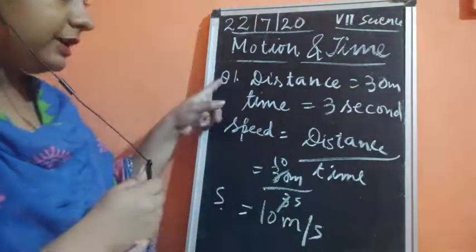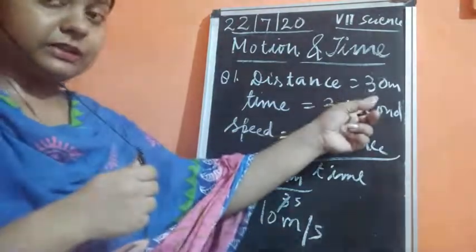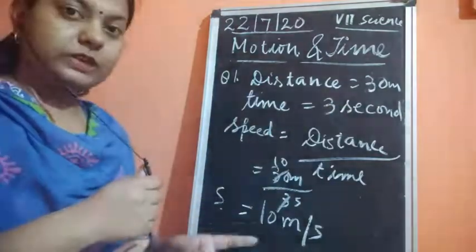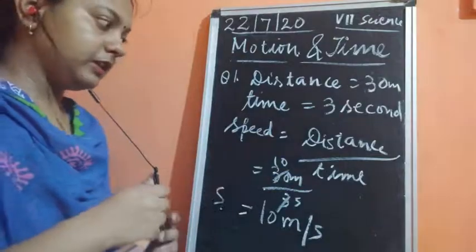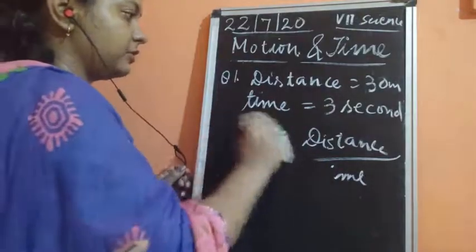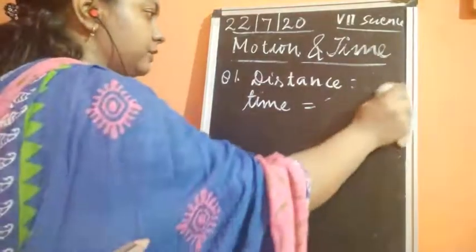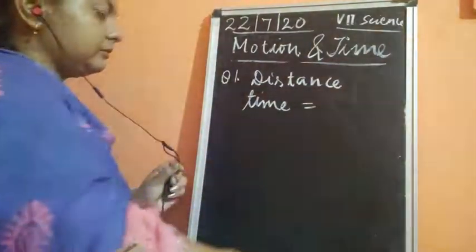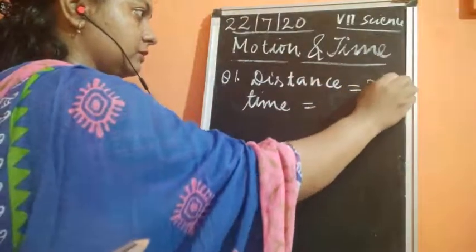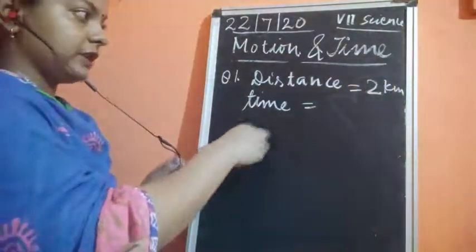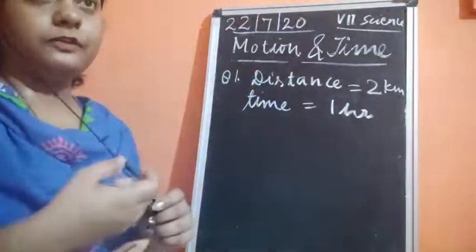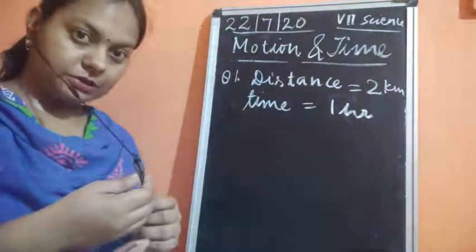Then only it could reach that distance; it could cover the distance of 30 meters in 3 seconds. Okay, so this was about the numerical. How would you solve these kinds of questions? Now if I give some more questions like this, if you have been given that a distance of 2 kilometers has to be traveled in 1 hour, how would you find out the answer to this question?